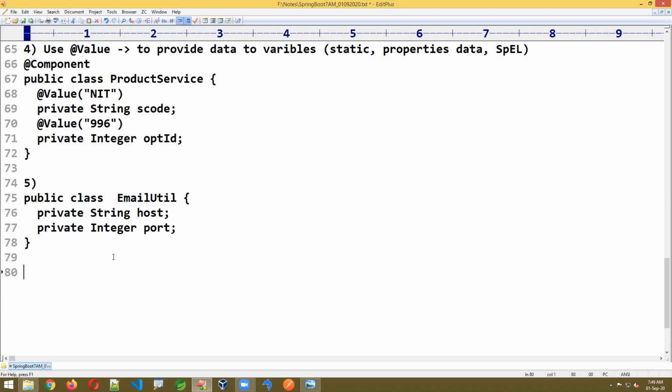Now the requirement, listen carefully. Create the object with name emutil, with the data host is equal to Gmail, port is equal to 586. Can you write the code? Reference is there above. Look at it and write it. Not an issue, mistakes are also fine. I want to create the object like this.